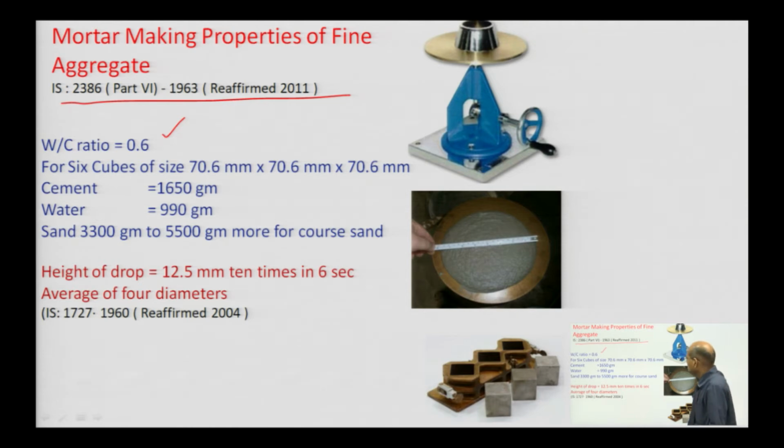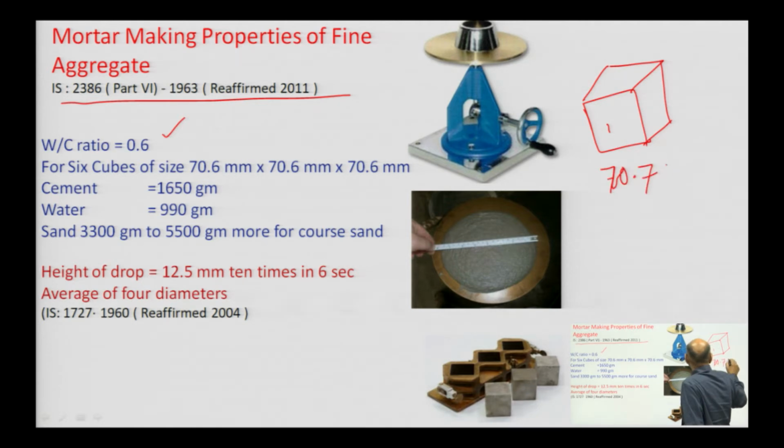For 6 cubes, the size of the mortar cube is 70.7 mm. If you see the surface area, this is nothing but 5000 mm square, that is the inner surface area of the mold.